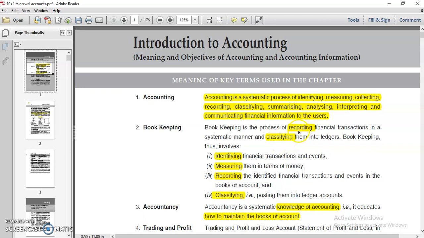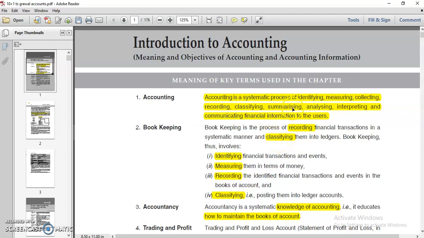First, the different transactions you have made in your firm all have to be recorded in your first book, that is called the journal. Recording means journal entry. Then, according to the similar nature of the transactions, you divide those transactions into different accounts, which are called ledgers. Only two things are included in bookkeeping, so bookkeeping means only recording and classifying.